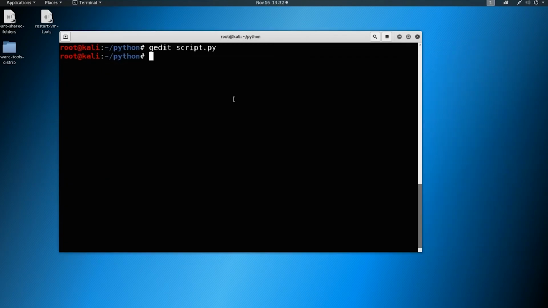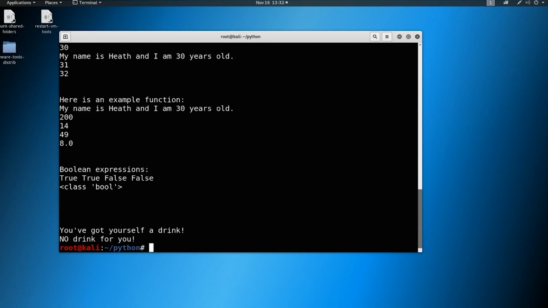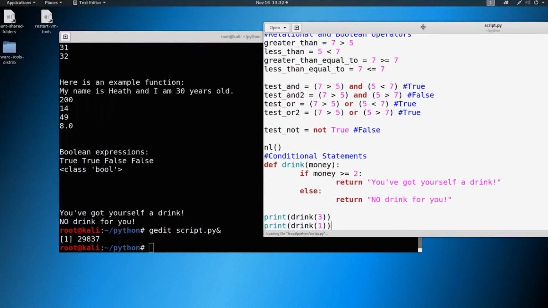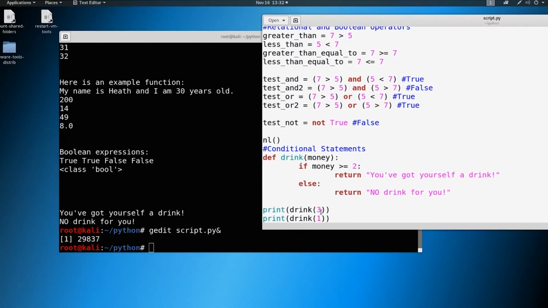And we're just going to go ahead and run python3 script.py. Let me run this script with the ampersand. You can see that we did a drink of 3, which we were expecting to return "you've got yourself a drink." And we did a drink of 1, which we were expecting to return "no drink for you." This happened just the way we thought it would.